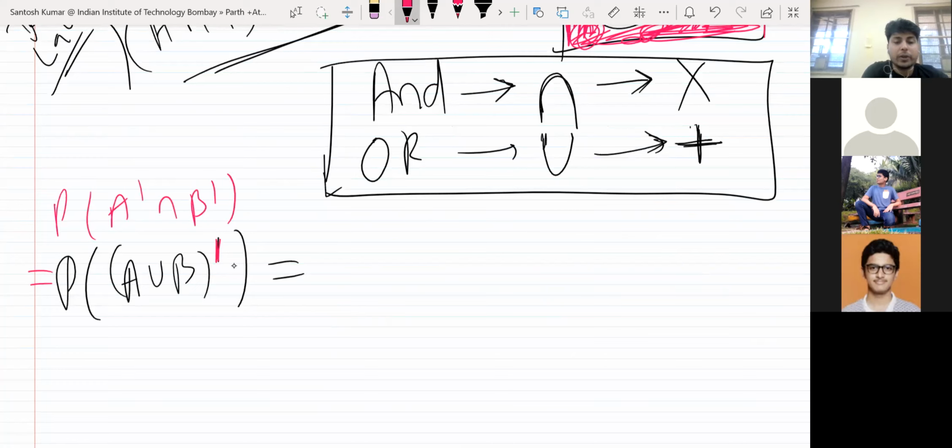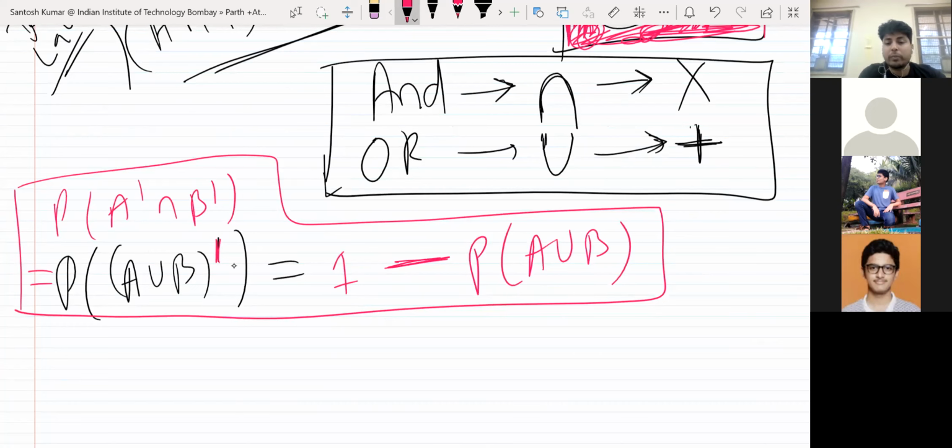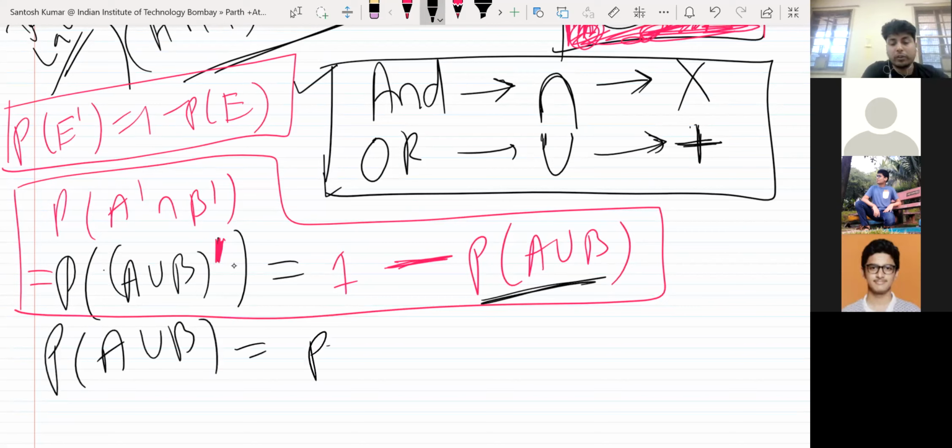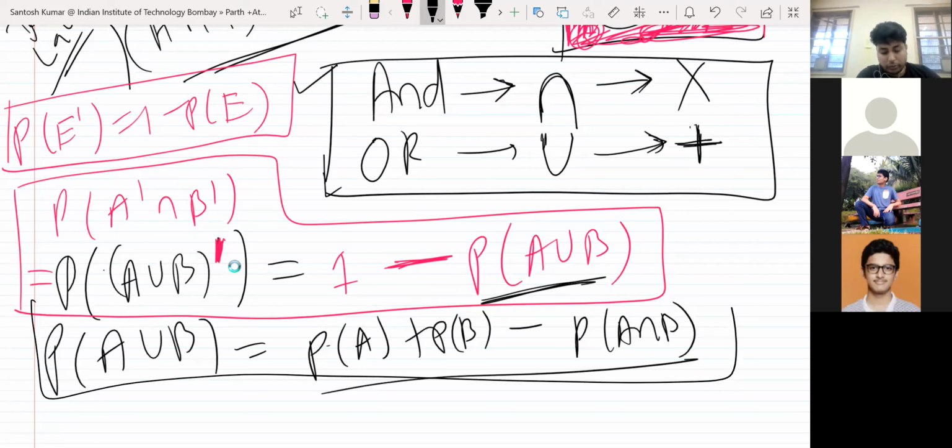You know the formula of complement, so you can write it as 1 minus probability of A union B. Why 1? Because the formula for E complement is 1 minus probability of E. So probability of not E is equal to 1 minus probability of E. Using this formula, probability of occurrence of neither A nor B will be 1 minus probability of A union B. You already know the formula for A union B: probability of A plus probability of B minus probability of A intersection B. So you can calculate probability of neither A nor B if this information is given to you.